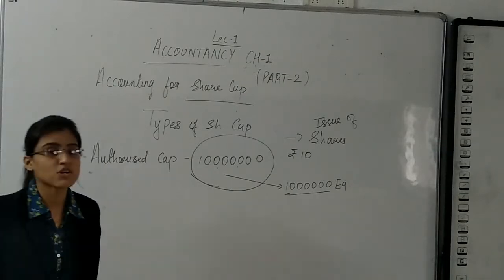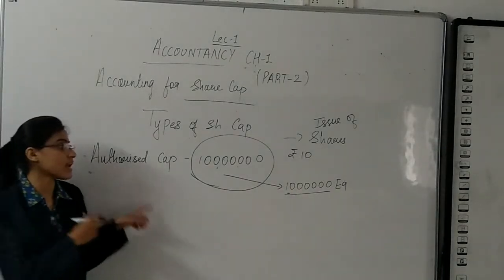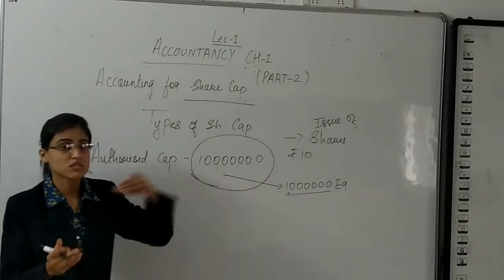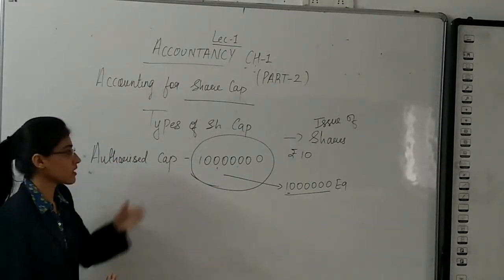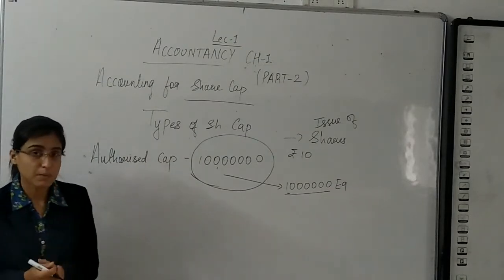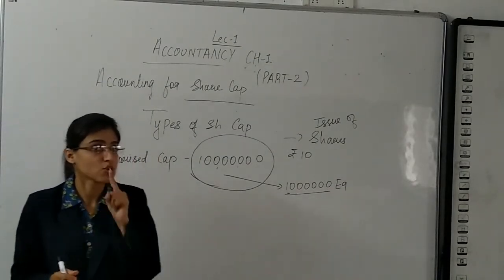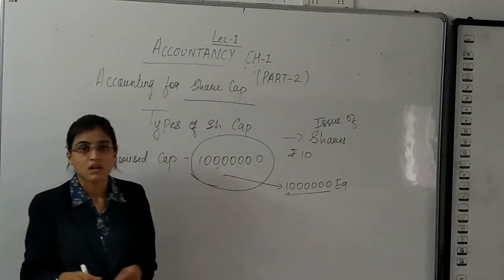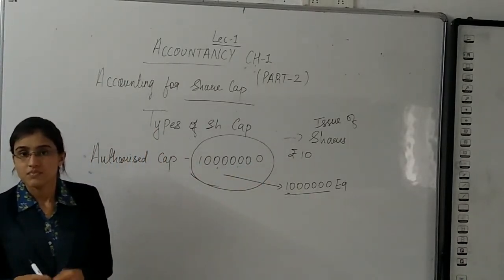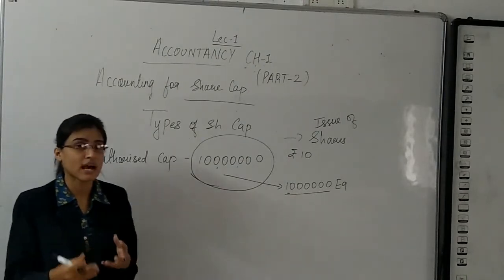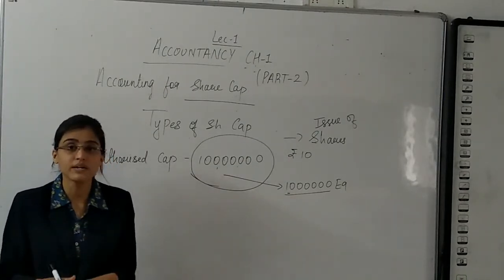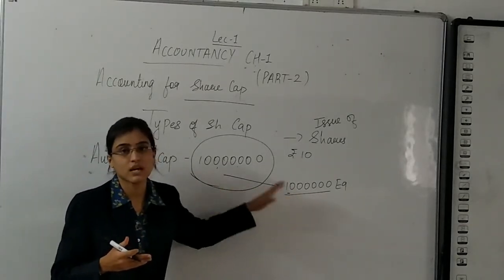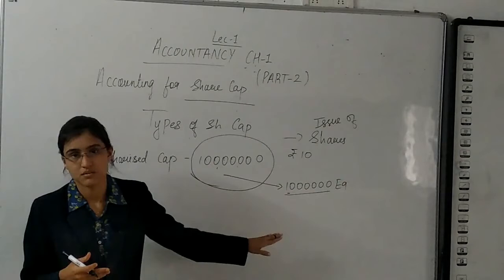The company has authority to issue 10 lakh equity shares only, each of ₹10. So what is the authorized capital of the company? 1 crore. This simply means that the company cannot issue more than 10 lakh shares. Able to understand? The company has only this much authority and cannot exceed this.